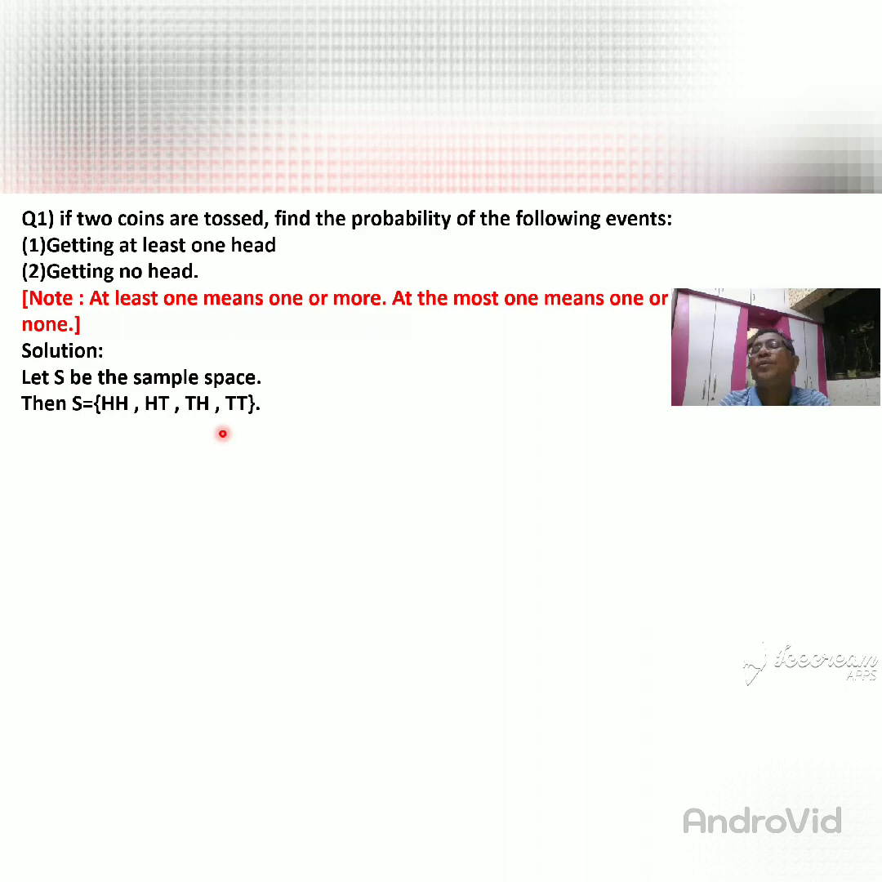How many possibilities are there? Four possibilities are written: head head, head tail, tail head, and tail tail. Is another possibility possible? No, because when two coins are thrown, you get only four possibilities. Okay, then we can write the number of S is equal to 4. So here it is written: number of S is equal to 4.